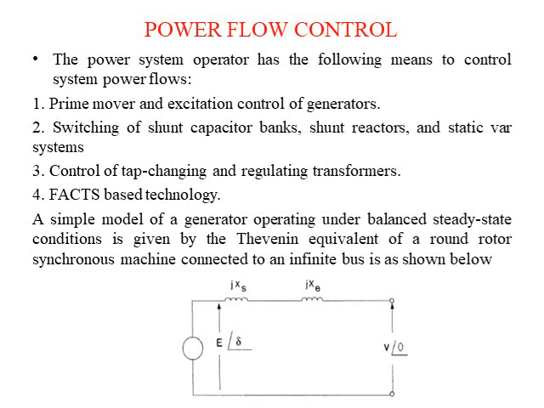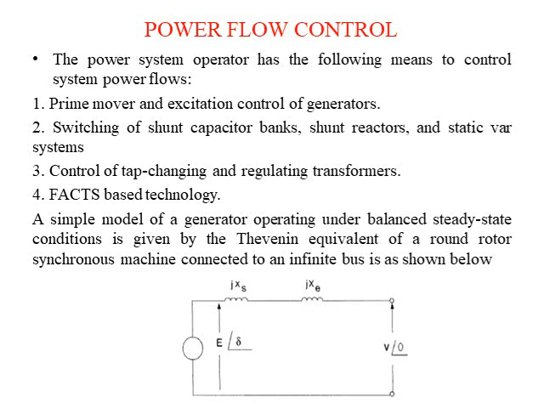If V is the generator terminal voltage, E is the excitation, del is the power angle, and X is the positive sequence synchronous reactance, that is the reactance of the synchronous machine or generator.